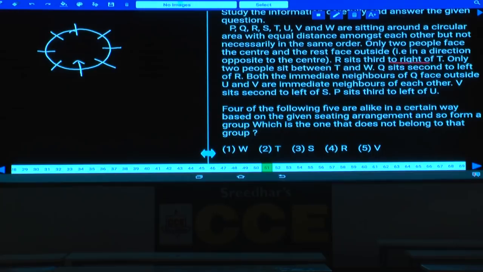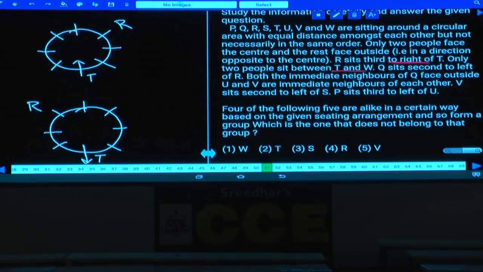Now if T is facing the center, then R sits out to the right of T, R will be here. This T can be either inward or outward, isn't it? As there is no information given about any person facing inward or outward, hence I am assuming that this T is facing the center. If T faces the center, R will be here, or if T is away from the center, 1, 2, 3, R will be here. R sits out to the right of T, only 2 people between T and W. How many persons in between T and W? Only 2 people. Now in this one, only 2 people between T and W, W will be at this place.